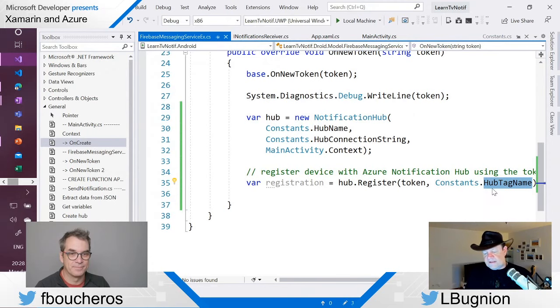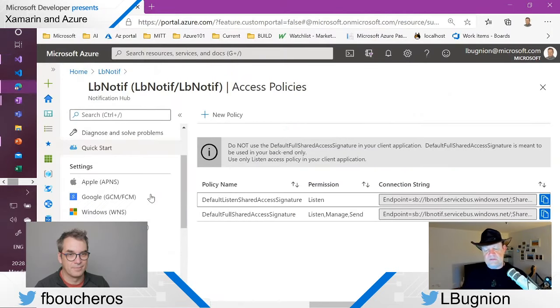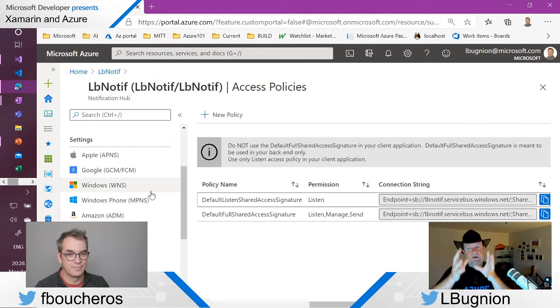All right, so at this point, now we are registered, our Android device is registered with the notification hub, but one thing we need to do before we can actually try it out is configure the notification hub, because remember that this notification hub is going to receive one notification and dispatch it to many systems, okay?